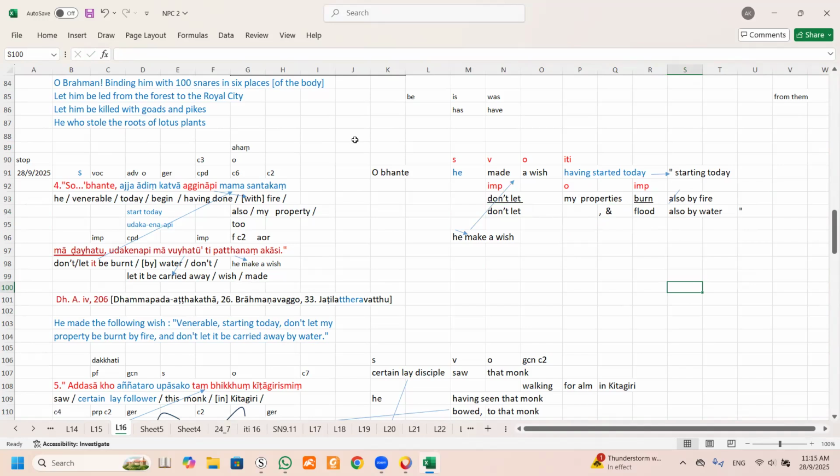You see the way how they do, so you have to fit this in: he made a wish, but this one is said last, right? So then, having started today, we say "having made a wish starting today." This one suddenly becomes a present participle because this sounds better. "Making a wish started today" doesn't sound better. This sounds better. Can you see? You filter the English. As long as it sounds good, you change the present tense, past tense, whatever tense into the tense that you believe is suitable, then that's it.